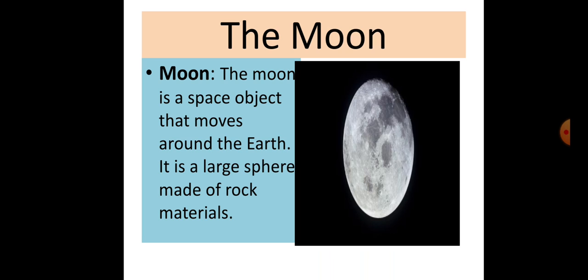Now the moon. What is the moon? The moon is a space object that moves around the earth. It is a large sphere made of rock materials. You can see here the picture of the moon.